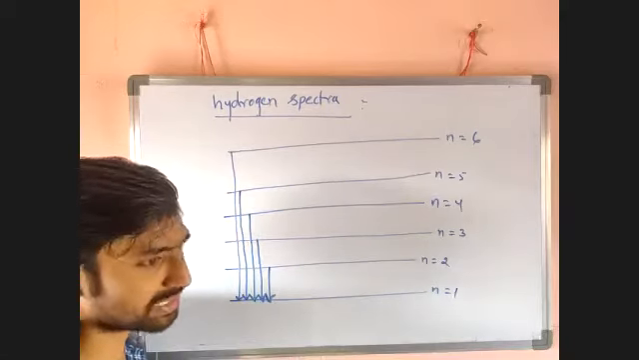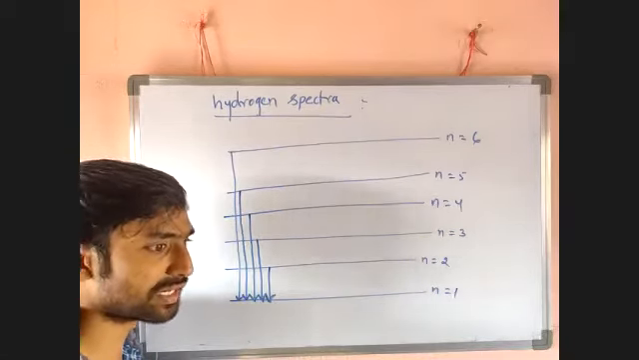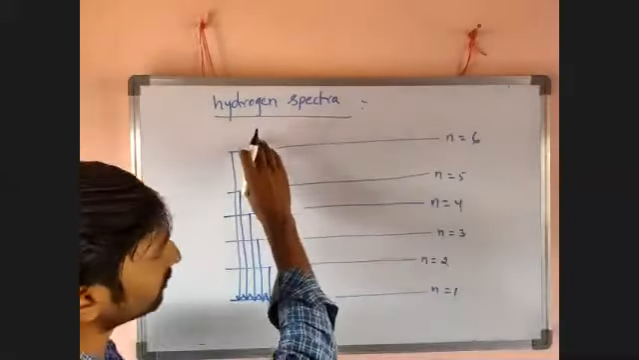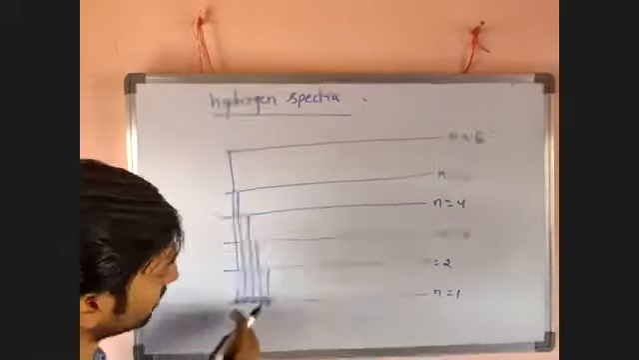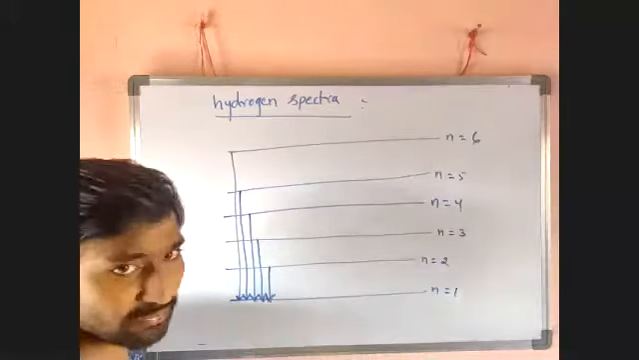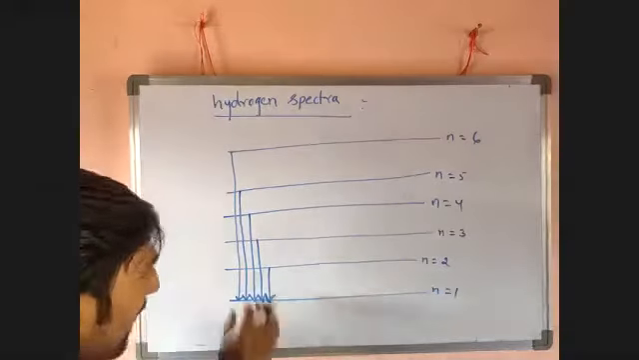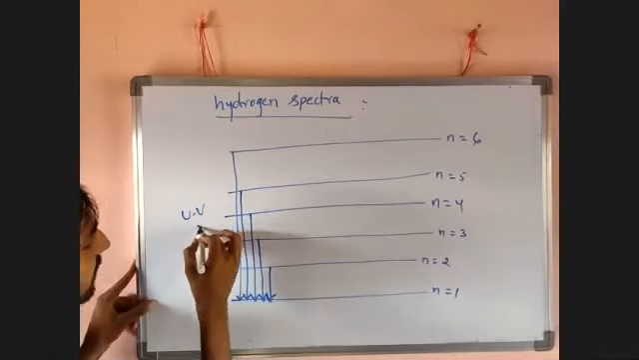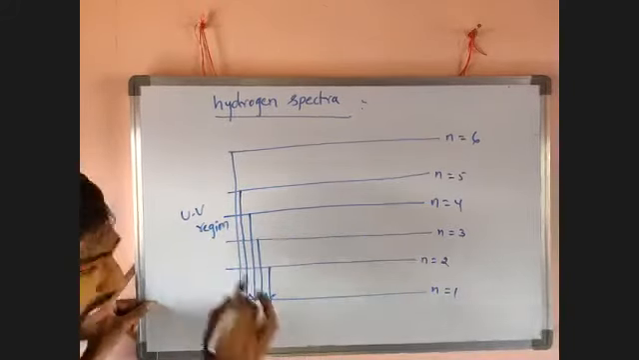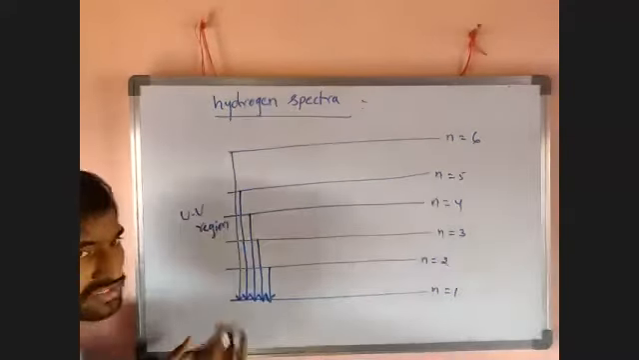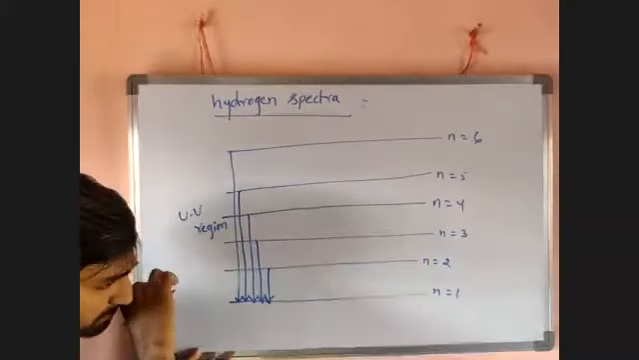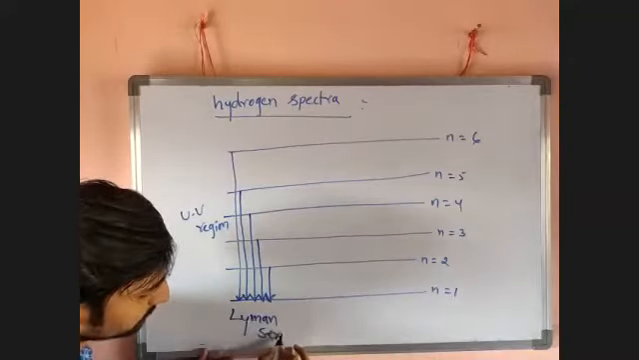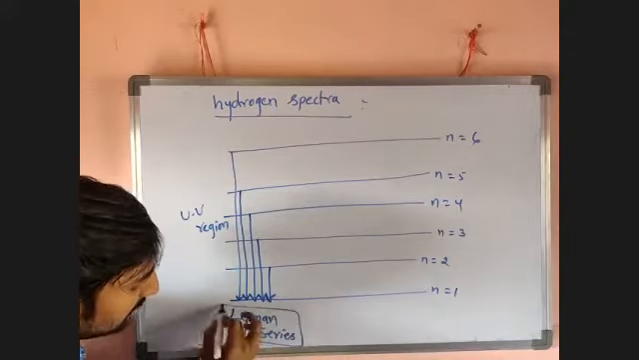But after a certain time, these electrons return from the higher energy level to a lower energy level. If an electron jumps from n infinity to the first level, a series of lines is formed in the UV region. Where? In the ultraviolet region. This series is called the Lyman series.